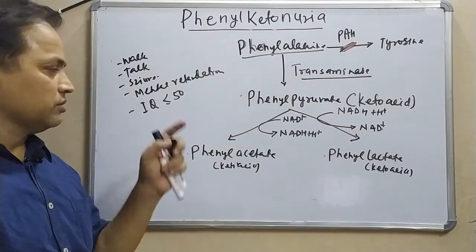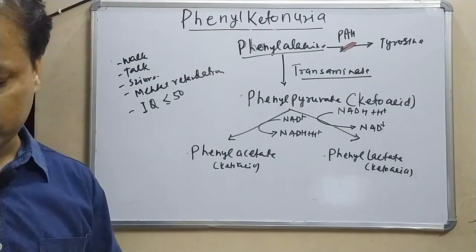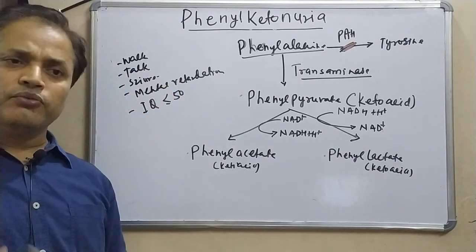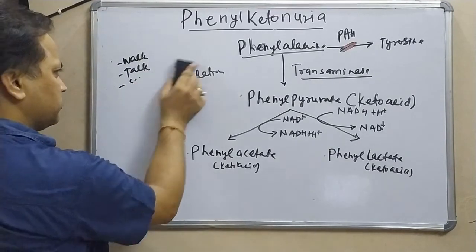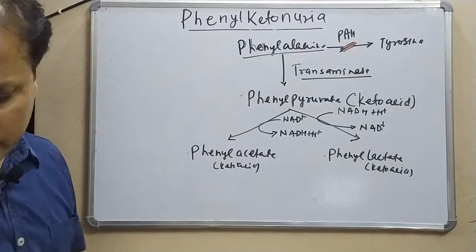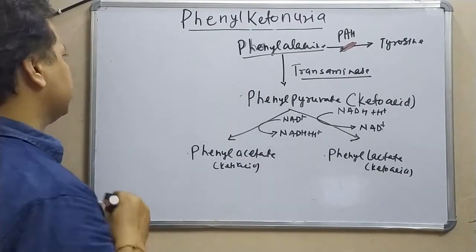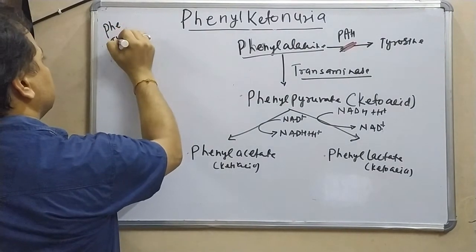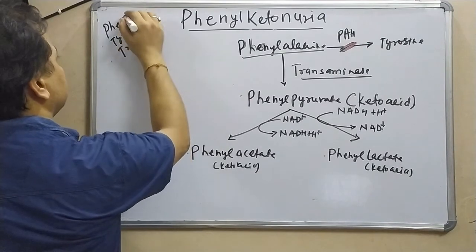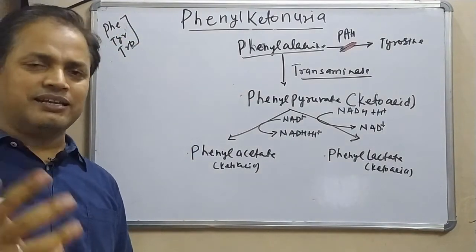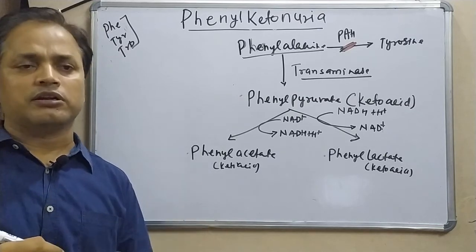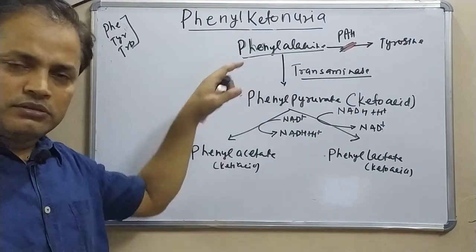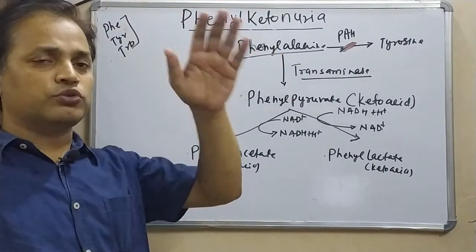These are the things which are going to happen, but why do they happen? These are the different signs and symptoms, but why? We know that we have 3 aromatic amino acids in our body: phenylalanine, tyrosine and tryptophan. Their structures are almost the same; they are structurally similar compounds. Because we have more phenylalanine in our body, this excess phenylalanine reaches the brain.